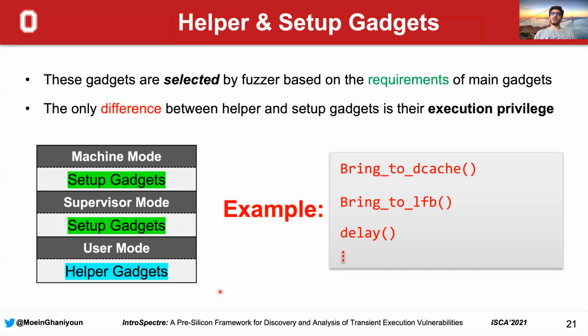Here at the right side of the slide, you can see some examples of these gadgets. For example, we have bring to data cache, which primes the data cache with the required address. We also have bring to instruction cache, bring to LFB, and different levels of delay. All these gadgets help the fuzzer to groom the microarchitectural state of the processor for the proper execution of main gadgets.